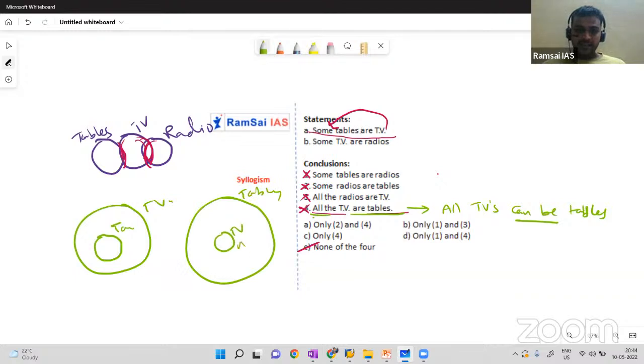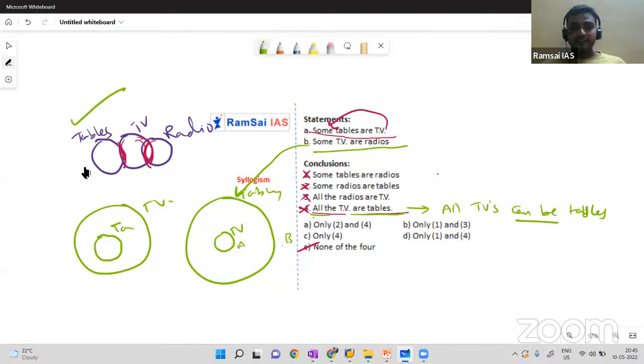So this is like A and B: all A's are B's, and some B's are A's, like animals and tigers. Some animals are tigers, so some TVs are radios. I can draw the second statement like this. This is a possibility, but we should not draw like this; we should draw like the first one only. But it is a possibility actually.